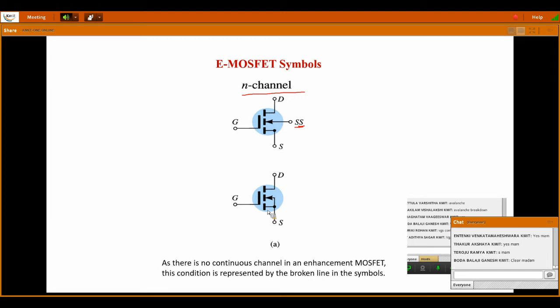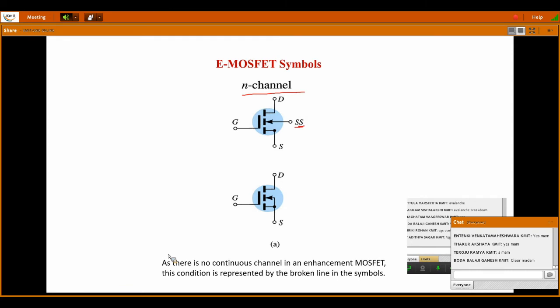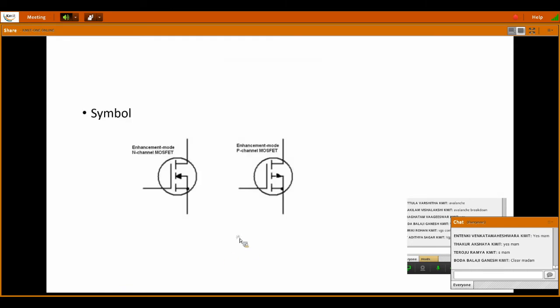Okay, broken line indicates that in enhancement MOSFET there is no continuous channel. We need to create a channel and induce the conductivity. That's the concept. So there is a point written here at the bottom. You can see, as there is no continuous channel in an enhancement MOSFET, this condition is represented by a broken line in the symbols. Okay, and this is a P-channel. I said for P-channel, the arrow will be outside. So it is drawn here. So you can see the arrow, it is outside.